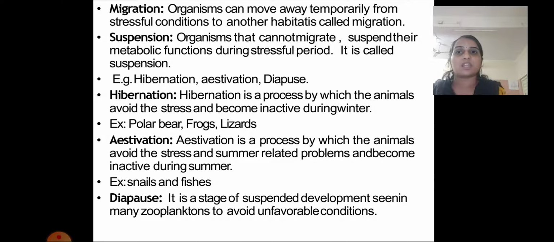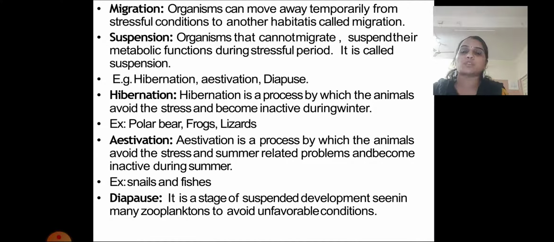Next is aestivation. Aestivation is the process in which animals avoid the stressful conditions of the summer. They try to avoid summer-related problems and become inactive during summer. Organisms that become inactive during summer follow the process called aestivation. For example, snails and fishes.